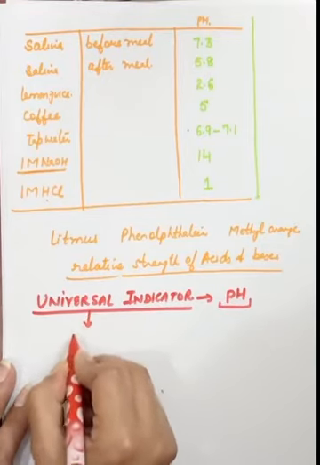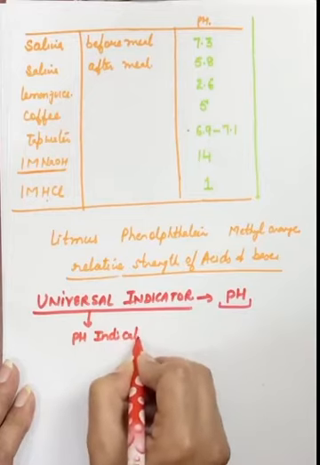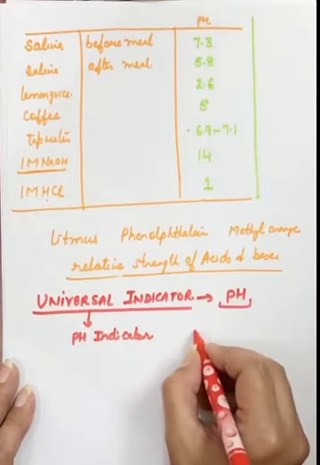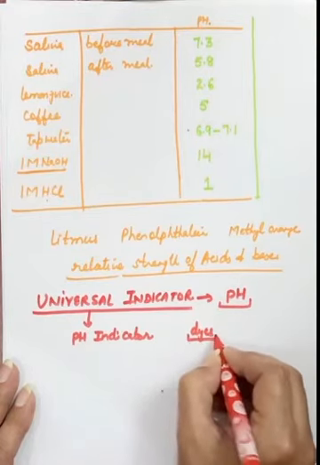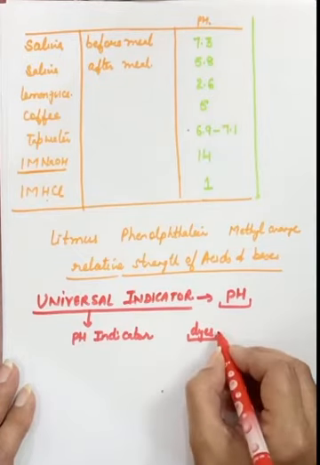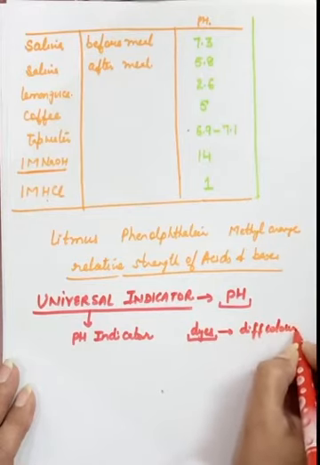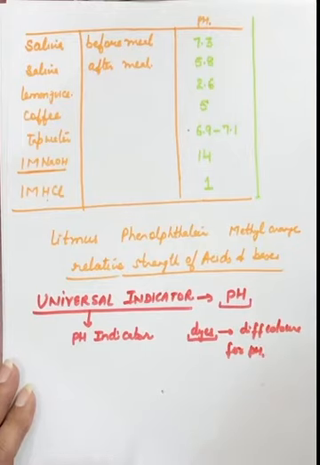We can also call this a pH indicator. This comprises solutions of many compounds, and these are dyes. Dyes means they have a thick, dark color, and these show different colors for different pH, ranging from 0 to 14.